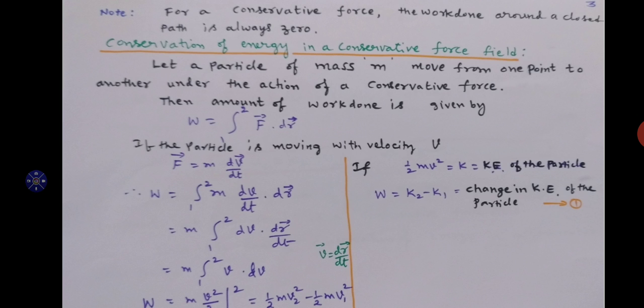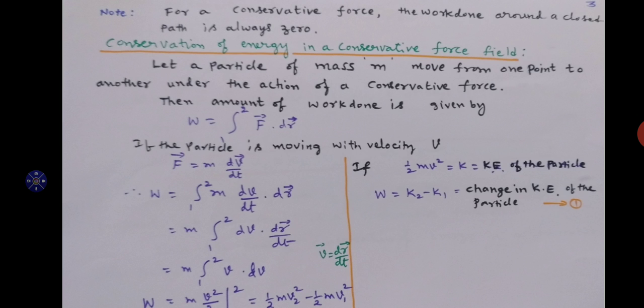So W is equal to m into integration of v, which is v square by 2, with limits from 1 to 2. By integrating and applying the upper limit and lower limit, we get half m v2 square minus half m v1 square.